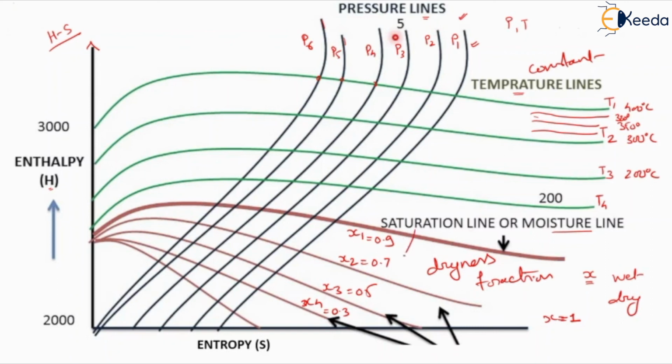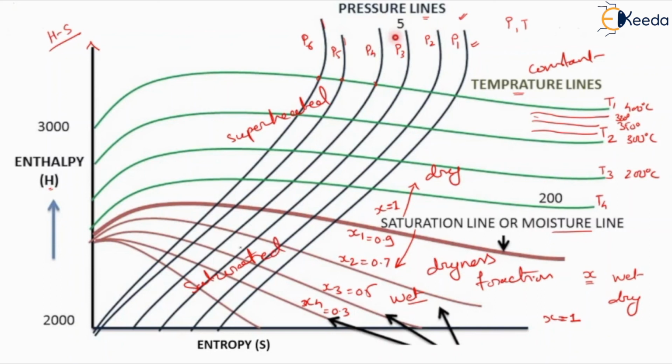So at this side only we will consider X value less than 1, and at the upper side, after X equals 1, it will be considered as dry steam, and at this bottom side, in this opposite side, the steam will be considered as wet steam. So this particular condition we will consider as superheated condition, and this particular condition we will consider as the saturation condition, or saturated condition.